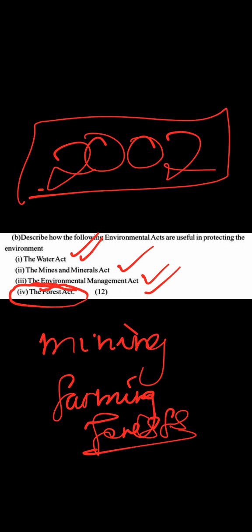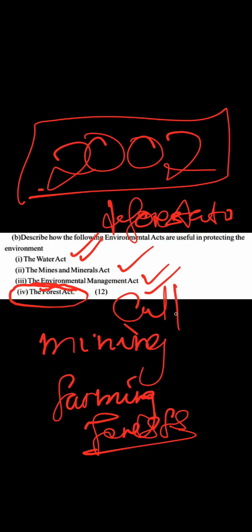So this law protects the forest from deforestation, and it also protects my forests from cultivation.